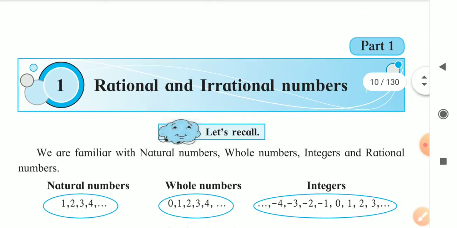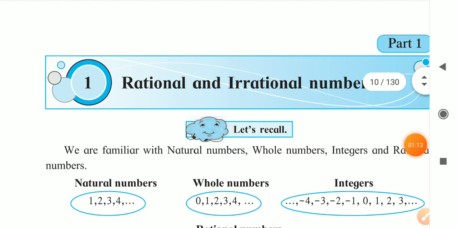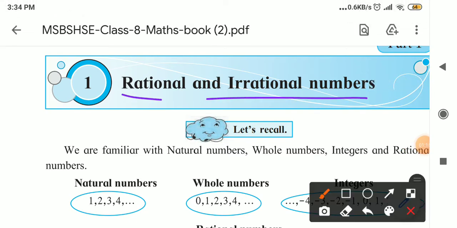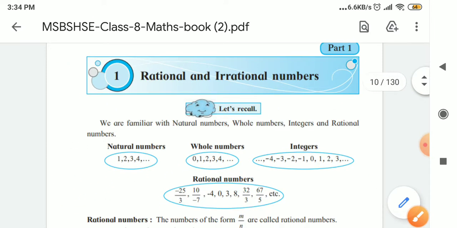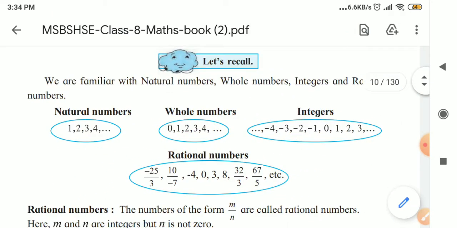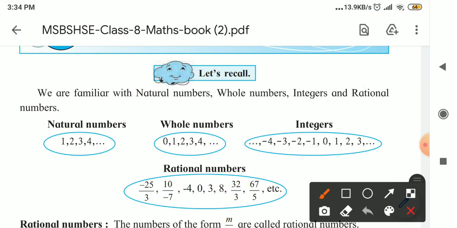So here it is, the lesson, part 1, lesson number 1, rational and irrational numbers. Before starting the lesson, let's recall some of the points from the last standard, that is standard 7th.